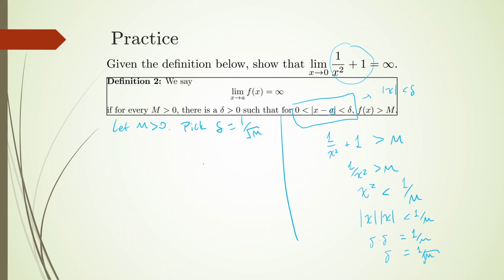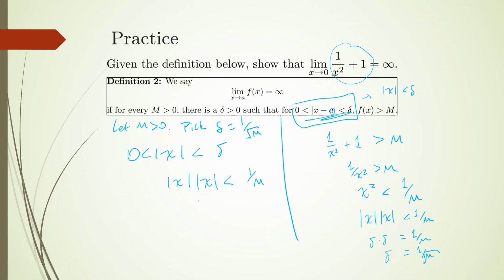Basically, all of this is going to follow now. When this is the case, 0 is smaller than the absolute value of x minus 0, which is equal to the absolute value of x, which is smaller than 1 over the square root of m, which is just delta. The absolute value of x squared is going to be smaller than delta squared, which is 1 over m.